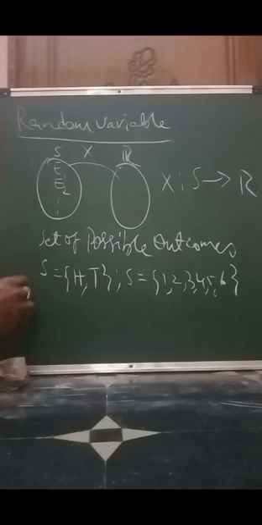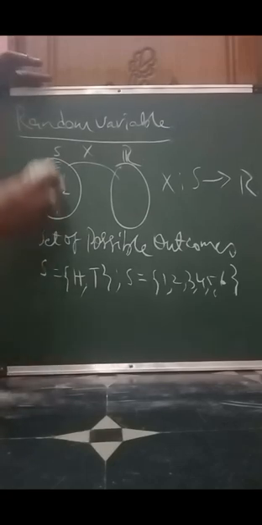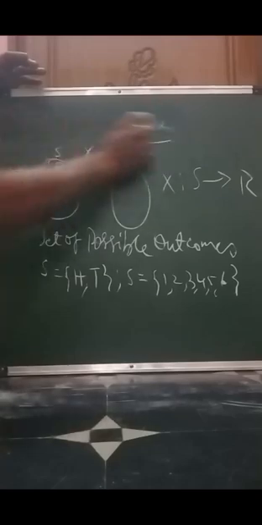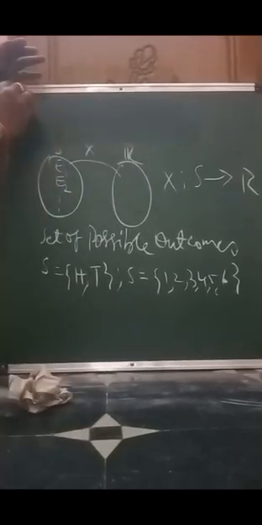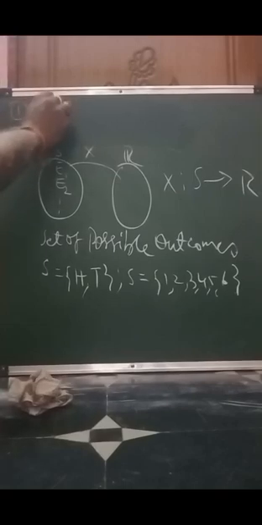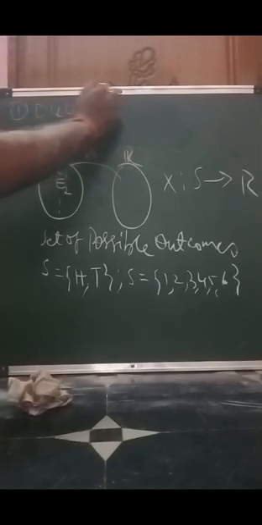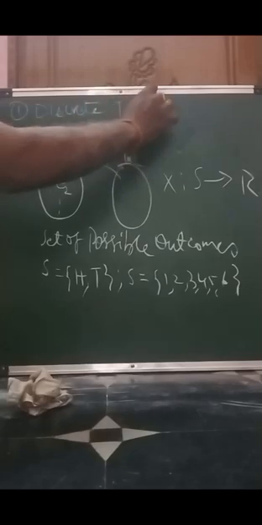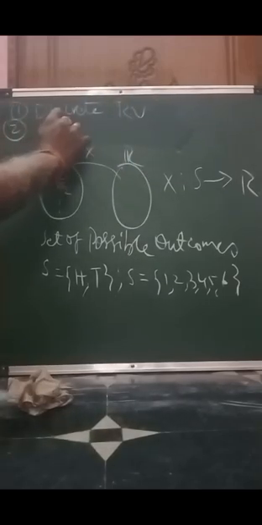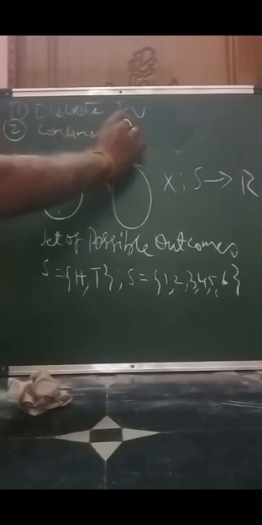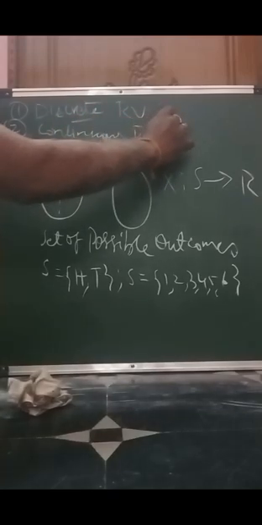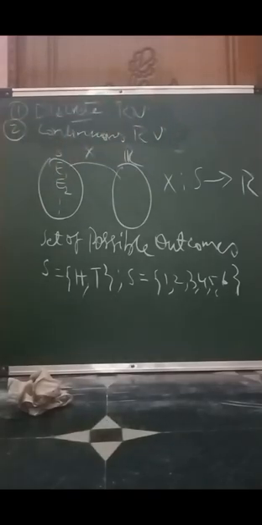Usually random variables are of two types. One is the discrete random variable, and the second one is the continuous random variable. So we are going to discuss these two types of random variables now. The first one is the discrete random variable. What is a discrete random variable?